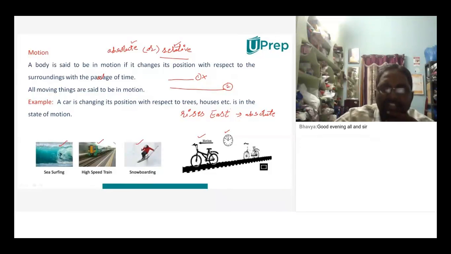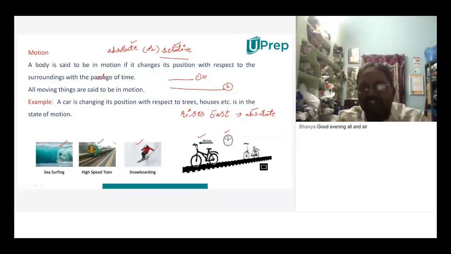So what can't be changed, what is definitely certain, will be called absolute. If it is a certain one, then you have to say it is absolute. And if you can't say it as absolute, then you have to say it as relative. Now, the state of rest and motion are also relative. They are not absolute.